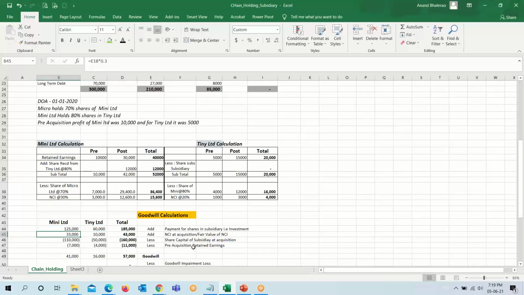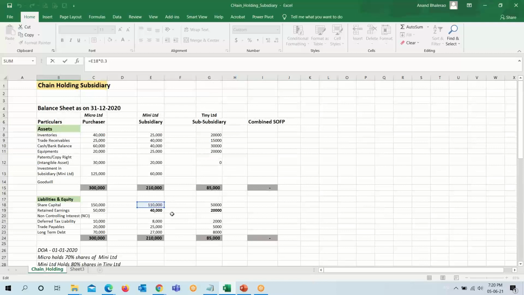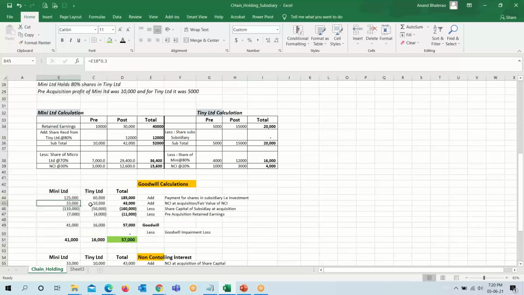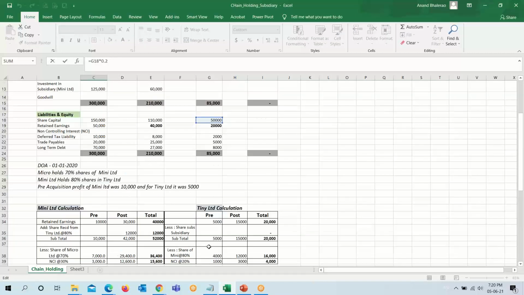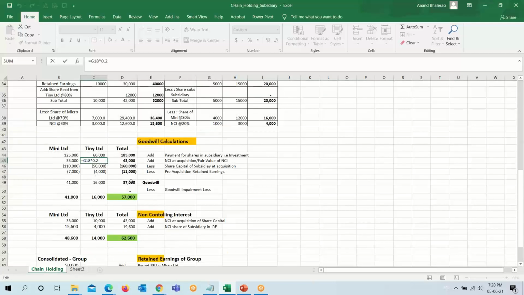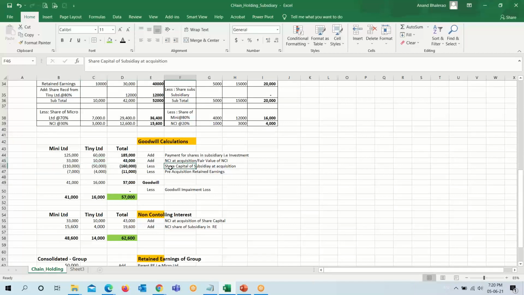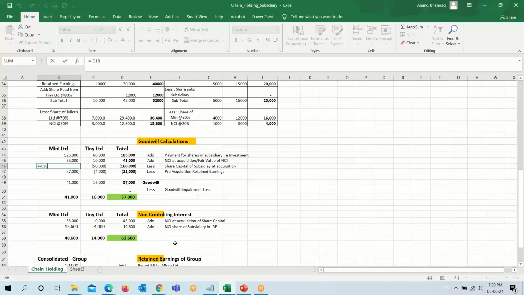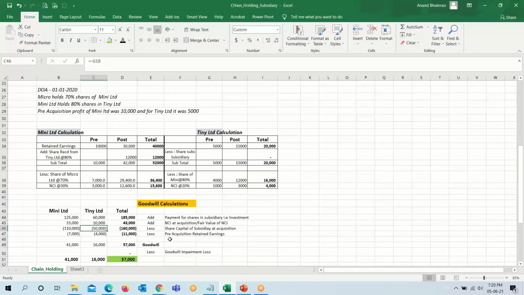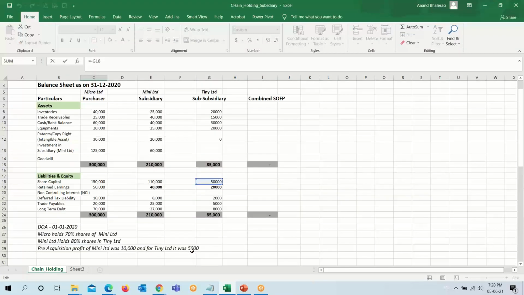And the non-controlling interest at acquisition, or fair value of non-controlling interest. Of Mini Limited, 1,10,000 is the total share capital, out of which 30% belongs to non-controlling interest. So it comes to 33,000. Similarly, for Tiny Limited, out of total share capital, 20% belongs to non-controlling interest. So we will add this figure here. And out of this figure, we will deduct the share capital of both the subsidiary and sub-subsidiary: share capital of Mini Limited and of Tiny Limited.